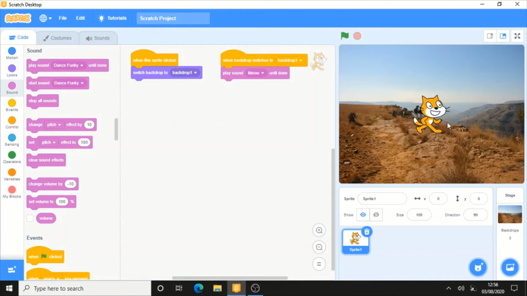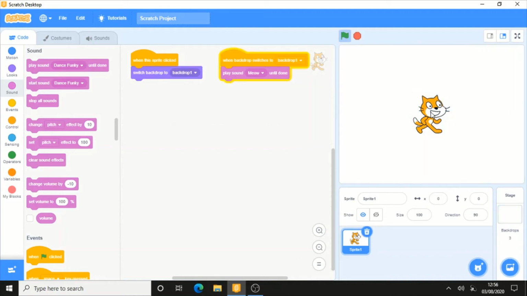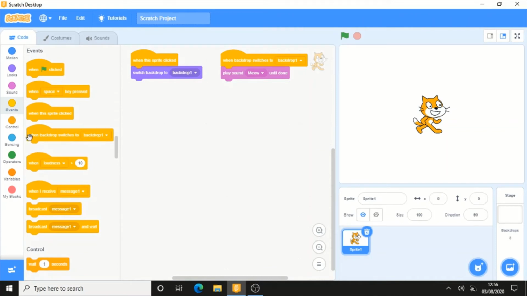When I click that, it switches the backdrop to backdrop 1, and from the events block which I dragged, when backdrop switches to backdrop 1, it will play sound meow until done.